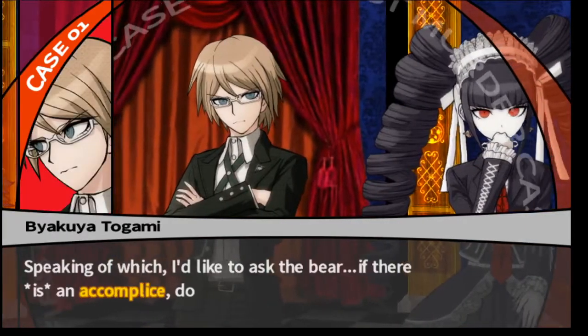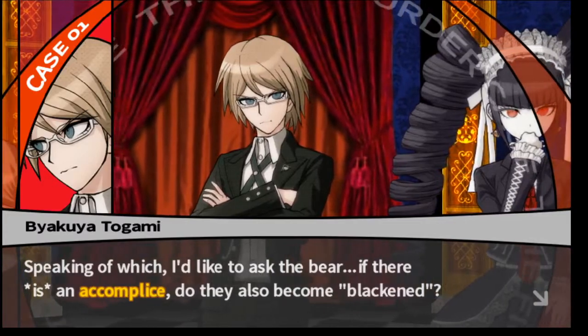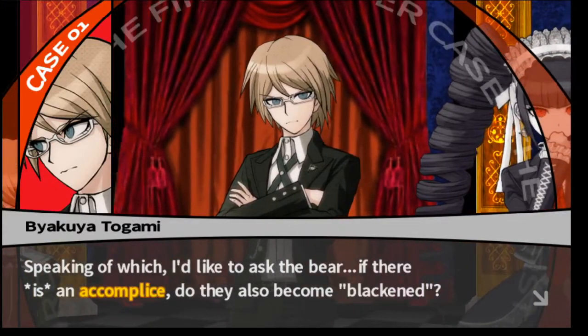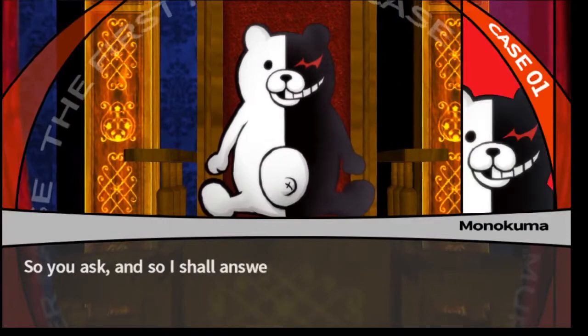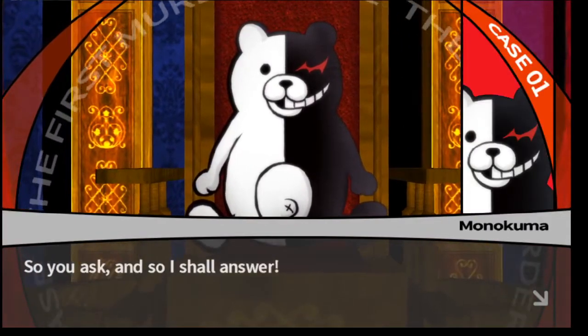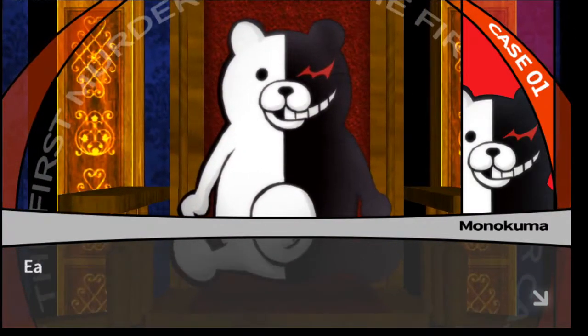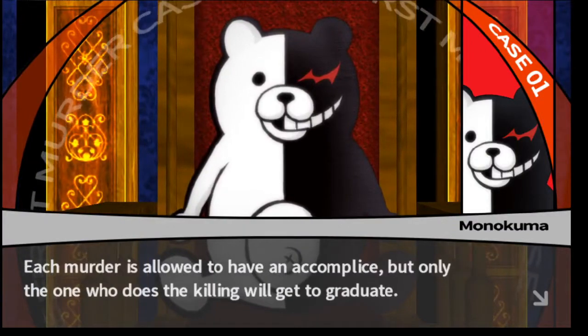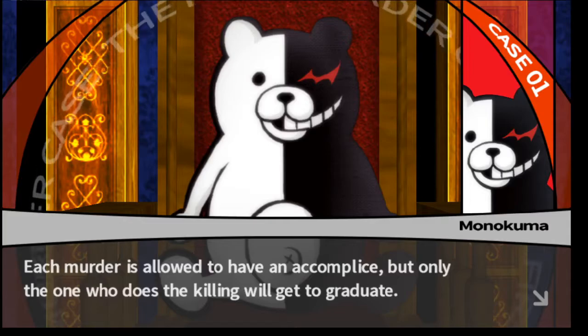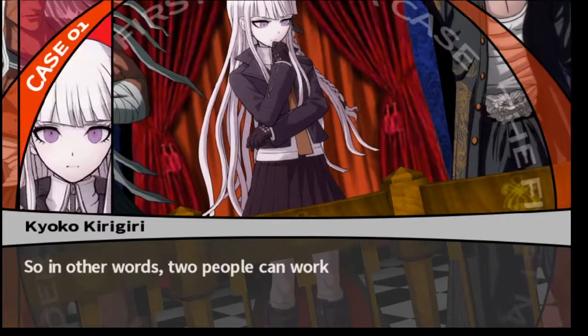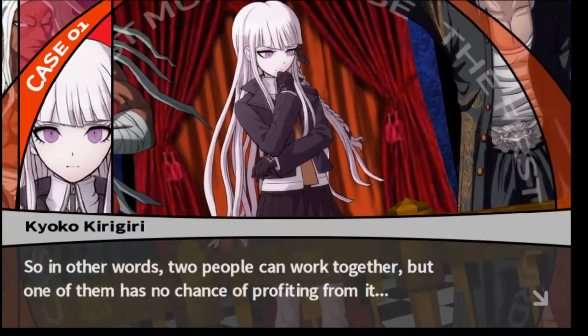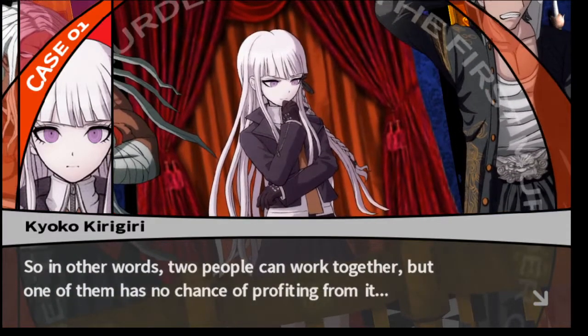Speaking of which, I'd like to ask the bear, if there is an accomplice, do they also become blackened? So you ask, and so I shall answer. Each murder is allowed to have an accomplice, but only the one who does the killing will get to graduate. So in other words, two people can work together, but one of them has no chance of profiting from it.